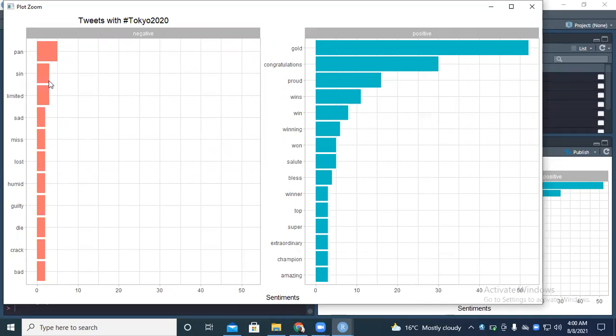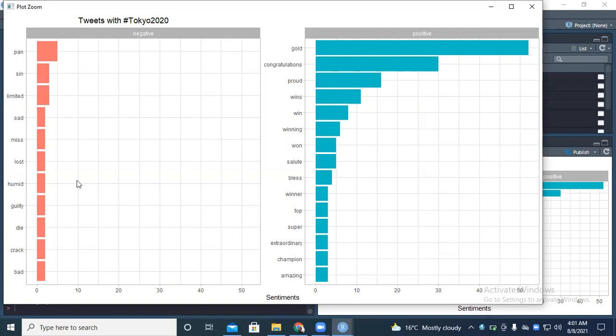It appeared more times then, and actually it was the most frequent negative word in the tweets. Limited appeared also. You can also see the word die. So I think maybe some of the people lost their lives. So we have such things.